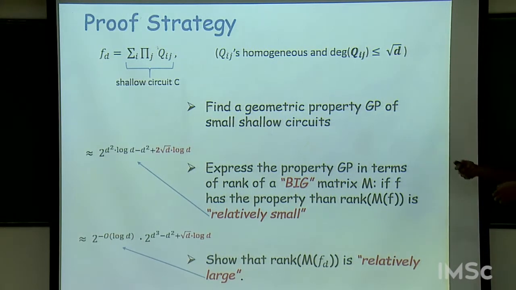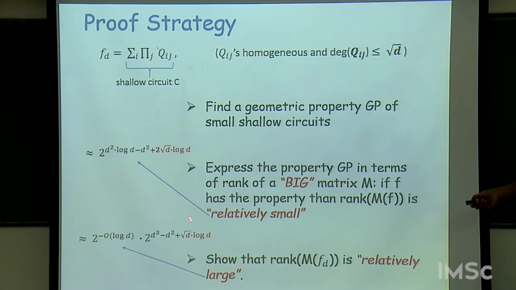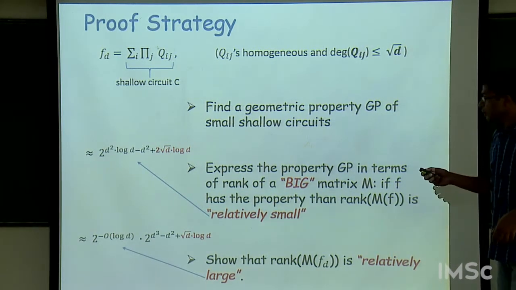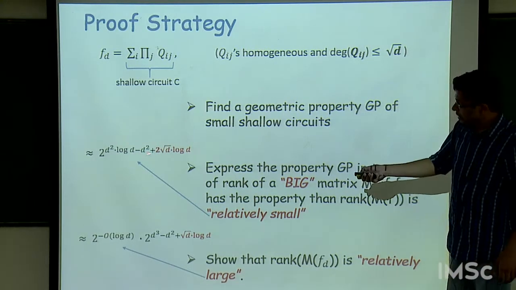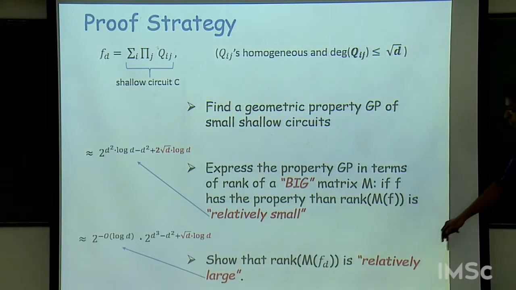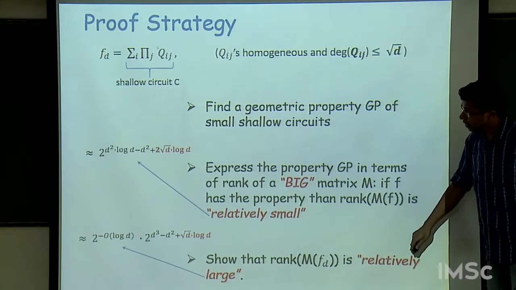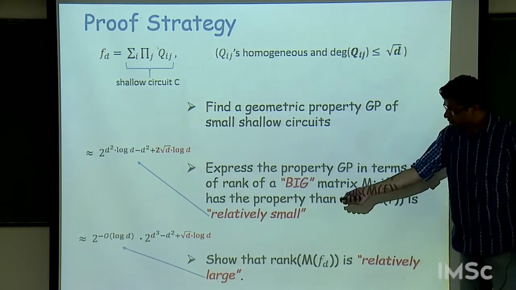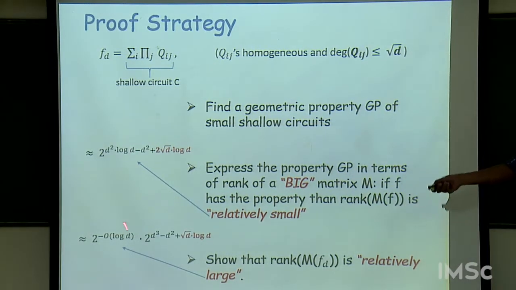And you look at the next few terms, and the next term is 2 to the root d log d here, and here it's root d log d. So there's a difference. The constants here differ, and the constant here should be the other way around. This is a root d log d, and this is 2 root d log d. And now it is this ratio which is very important, the ratio of this rank to this rank. This ratio is roughly 2 to the root d log d.